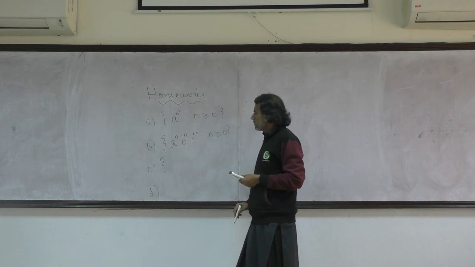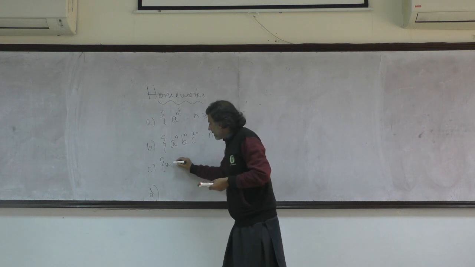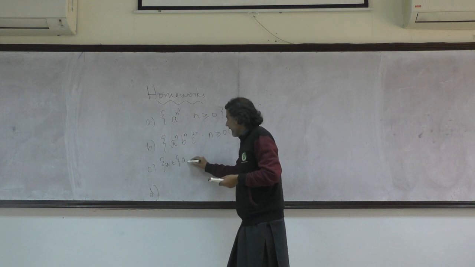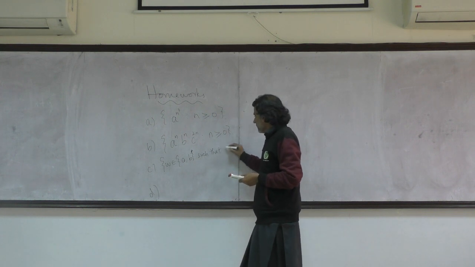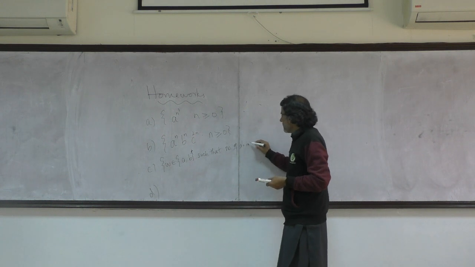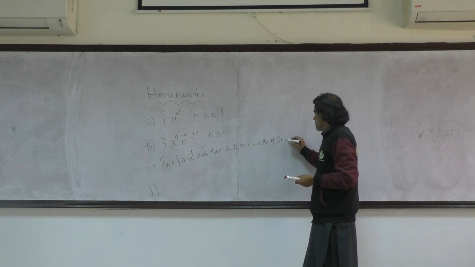The next language which we wanted to talk about is the language in which w belongs to any possible combination of a's and b's such that the number of a's in w is equal to the number of b's in w.